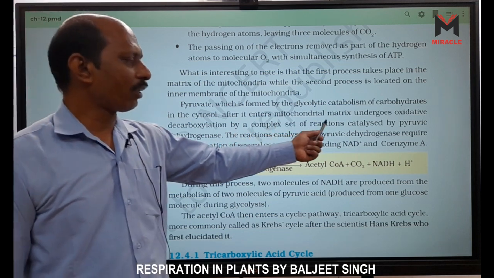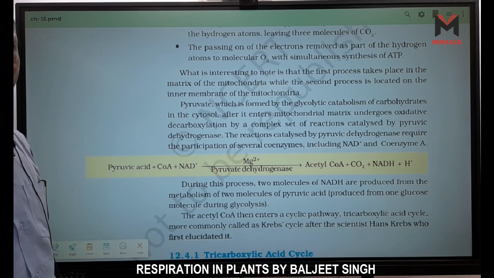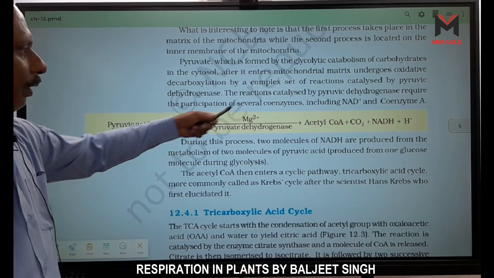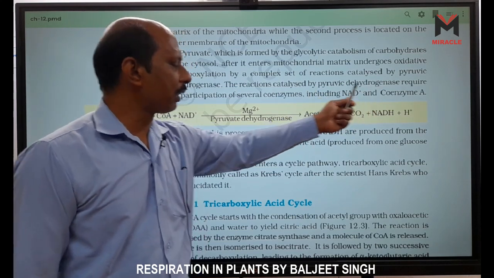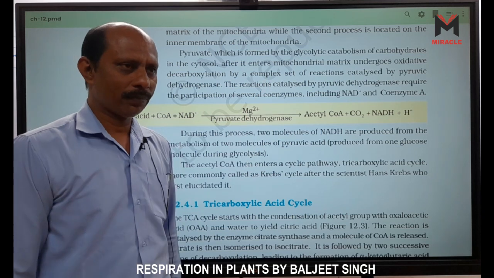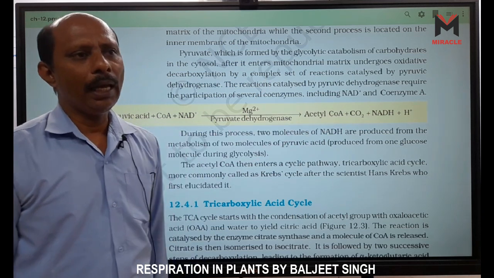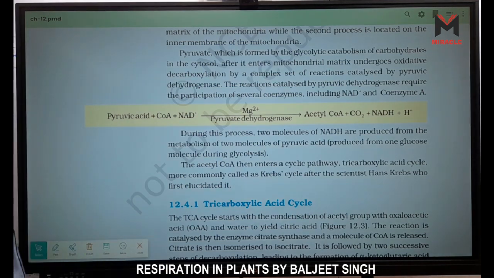By a complex set of reactions catalyzed by pyruvic dehydrogenase, right? The reactions catalyzed by pyruvic dehydrogenase require the participation of several coenzymes, including NAD+ and coenzyme A.